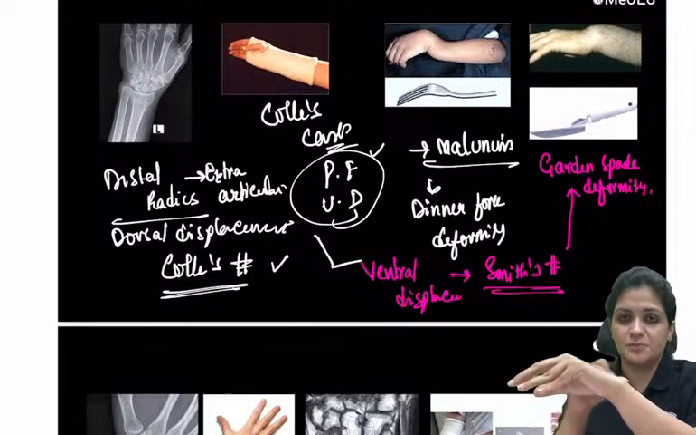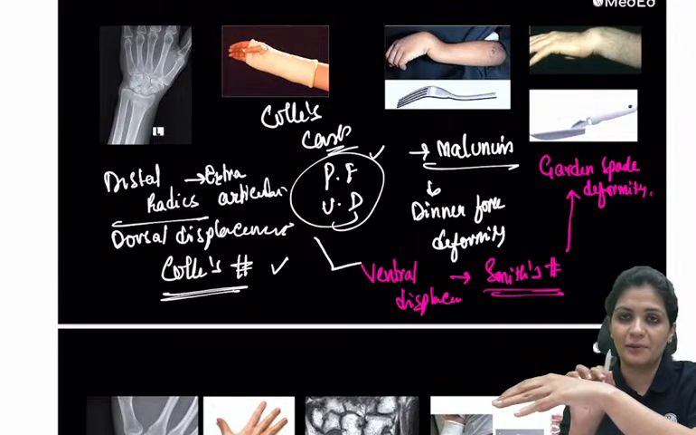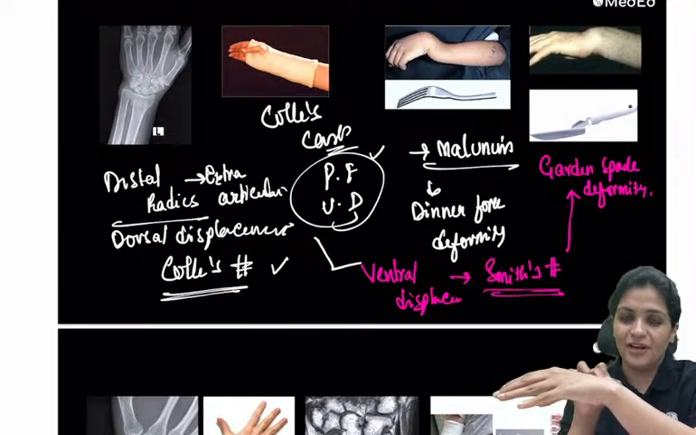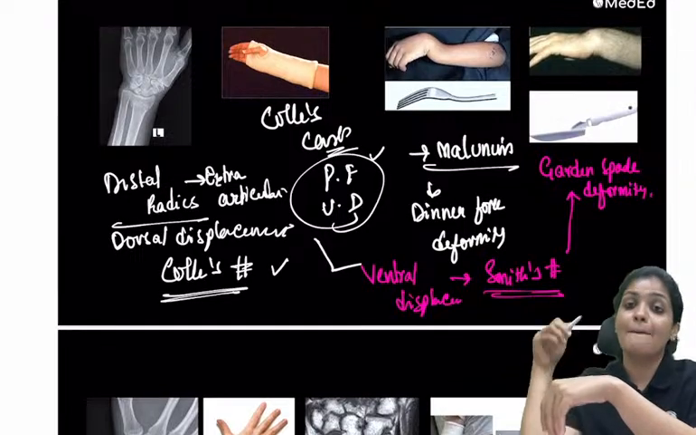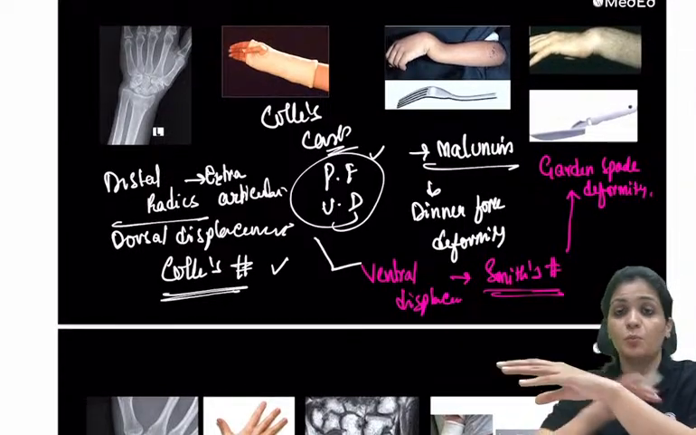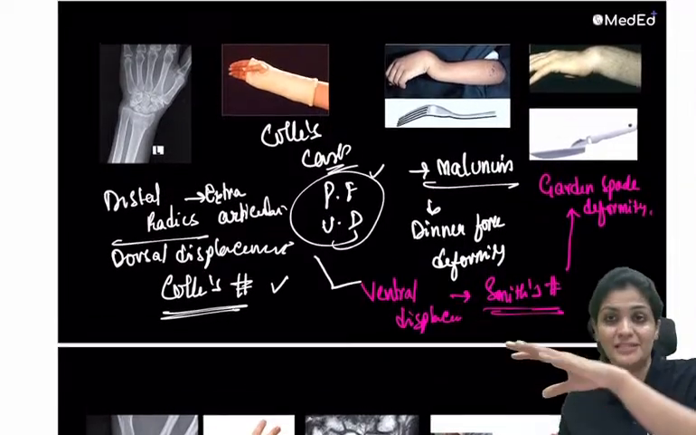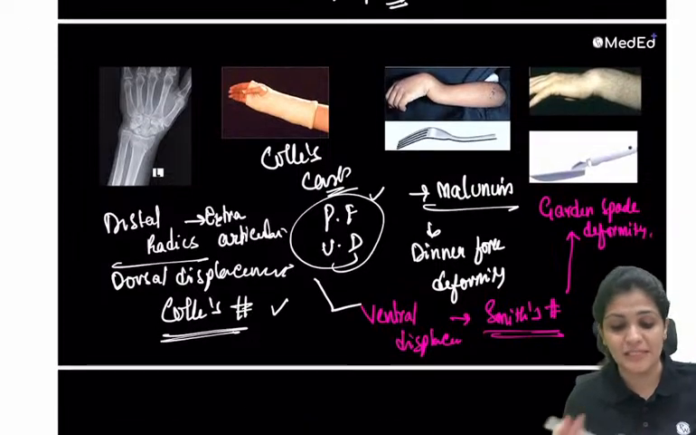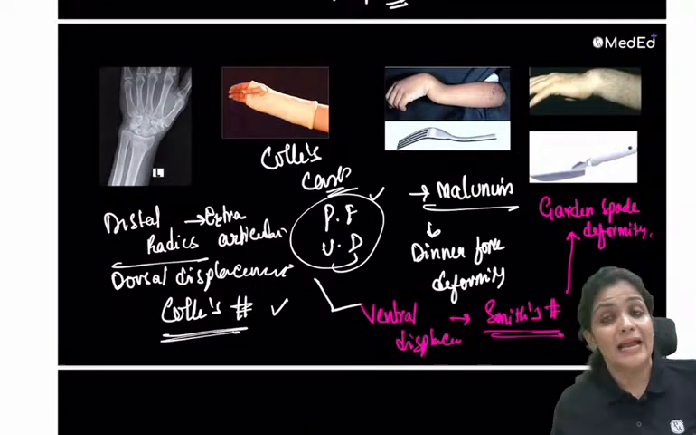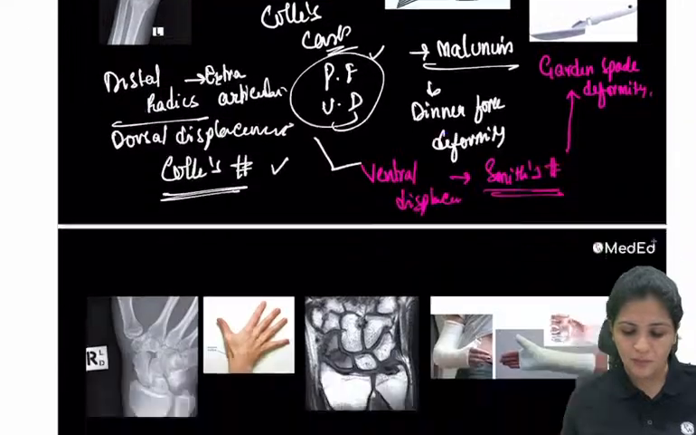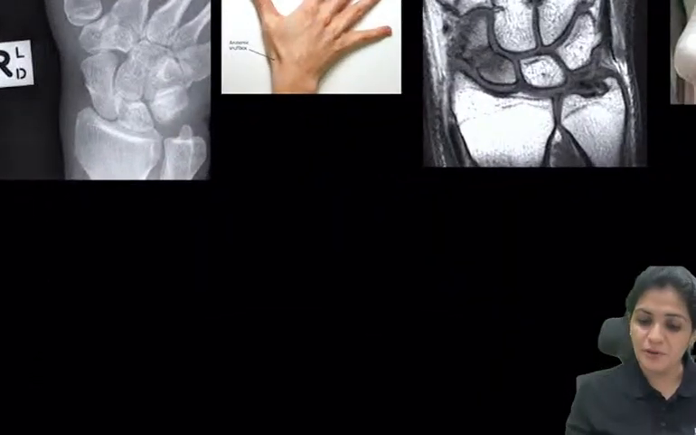So this is dorsal displacement. Fracture happens and the distal fragment will come up. So that is dorsal. And when fracture happens, the distal fragment will go down. That is palmar displacement, downward displacement. So both of them result in malunions. The one is called the dinner fork deformity, the second is called the garden spade deformity. Very, very important.